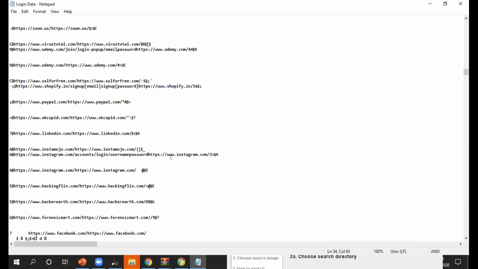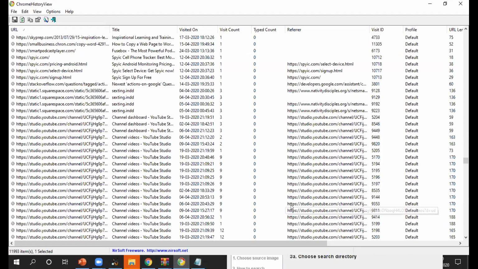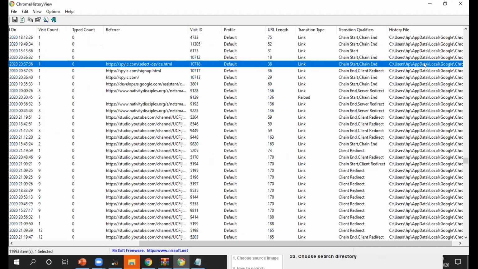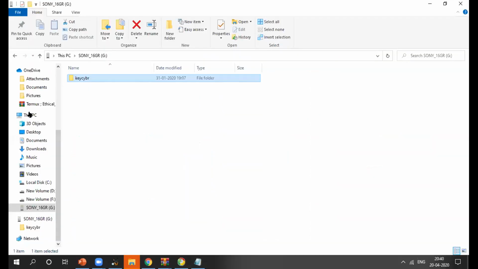What I do is go here, select the history file, copy the location, and go through This PC or My Computer. Then go through the C folder.